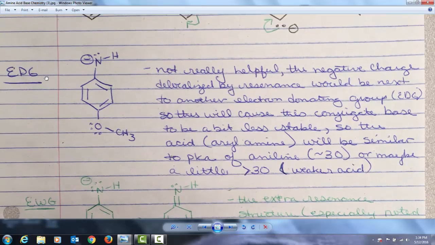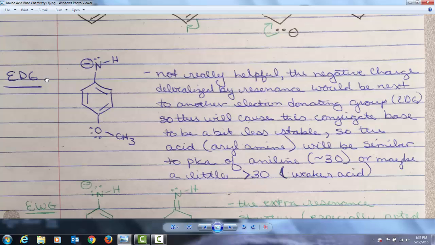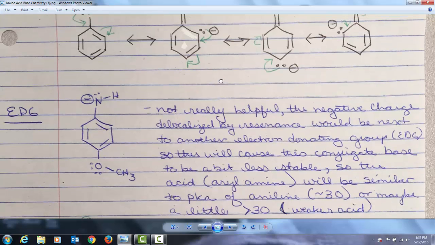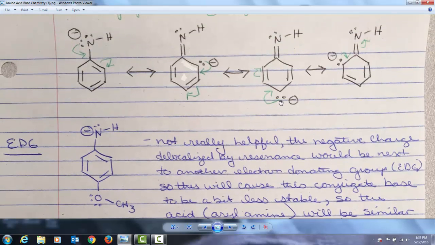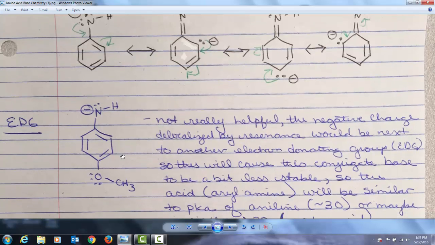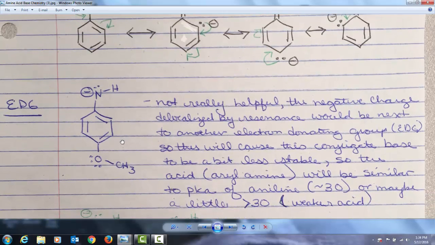So what I have here for you is an example of the same type of base with an electron donating group. I'm going to call that an EDG group. It doesn't have to be the one I've shown here. Now, as you can see from up above, there is extra electron density at this particular carbon, the one that is para from the nitrogen. And as a result of that, there is negative character from the delocalization of that lone pair next to another electron donating group. So this will cause the conjugate base to be a little bit less stable because you've got more negative character right close to each other.